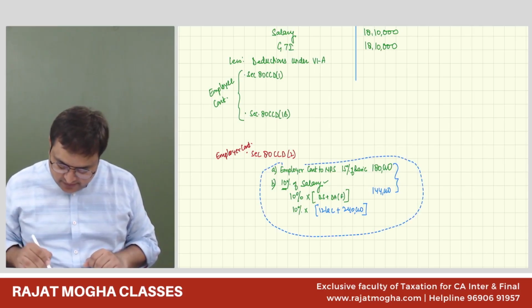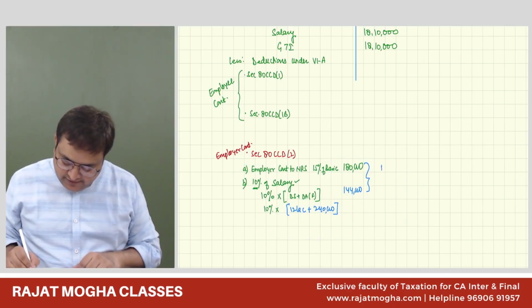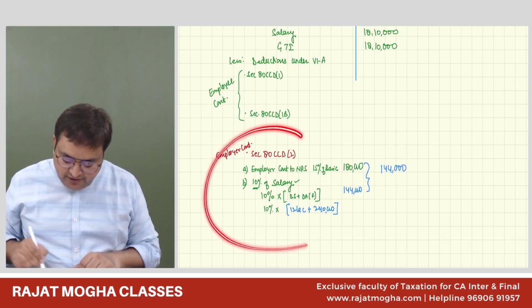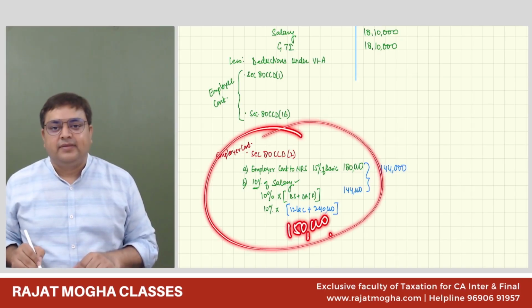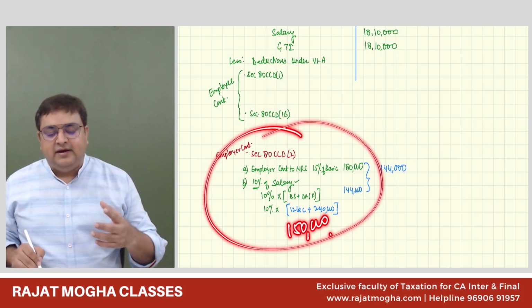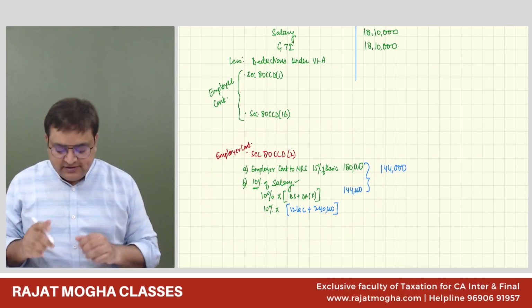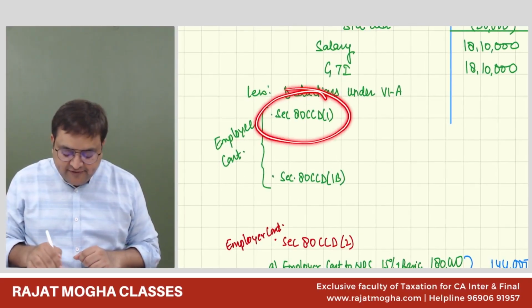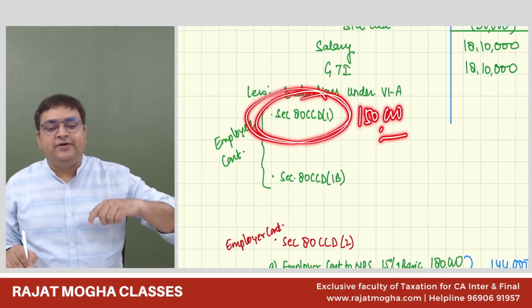I'm shifting it over here. So this would be 1,44,000. Guys, is there any limit of 1,50,000 on 80CCD(2), or is there no such limit? Yes, there is no such limit. It is only in 80CCD(1) which is restricted to 1,50,000, and it shares the 1,50,000 with two other sections.